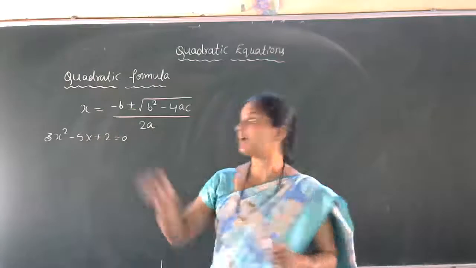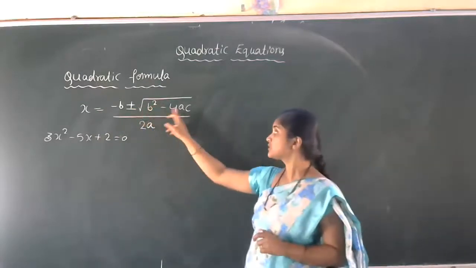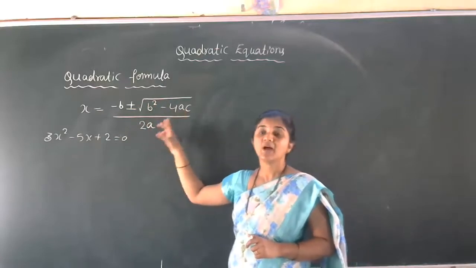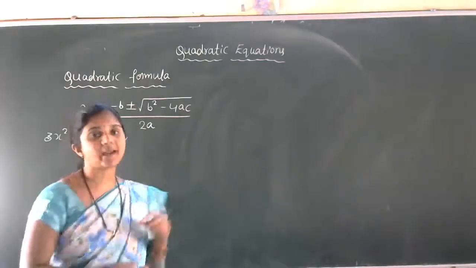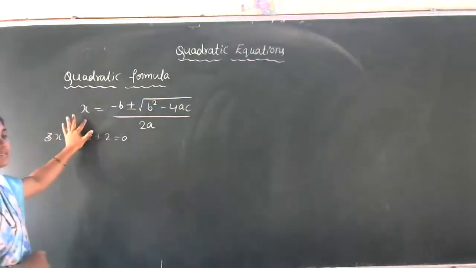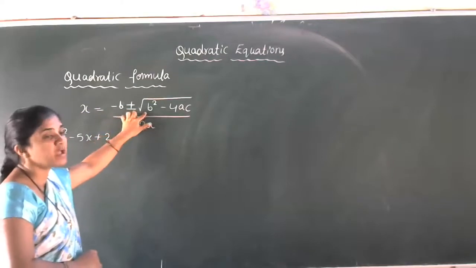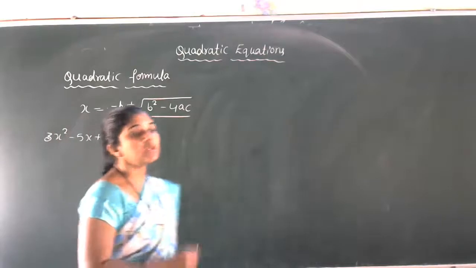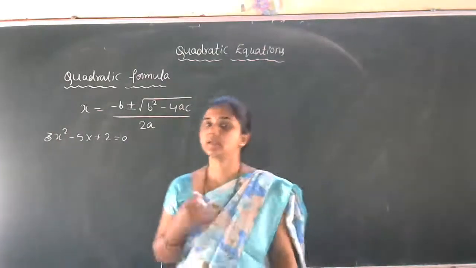So how they got this: x is equal to minus b plus or minus square root of b square minus 4ac, divided by 2a. This is the formula which we are going to use to find the solutions of the quadratic equation. Okay, so I'll repeat the formula. x is equal to minus b plus or minus square root of b square minus 4ac divided by 2a. Using this formula, we can easily find the roots of the quadratic equation.